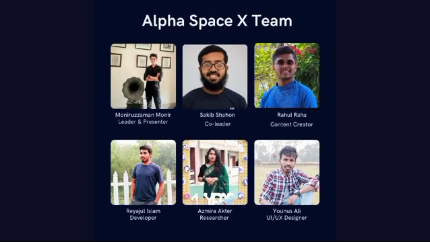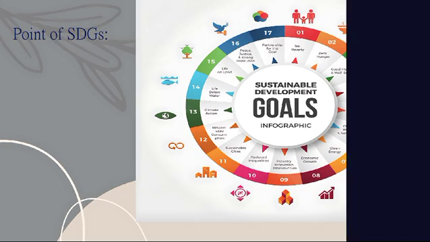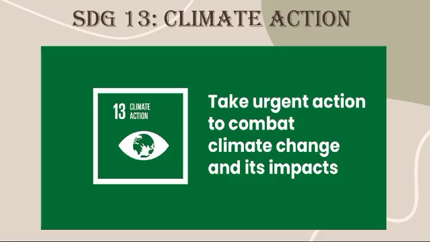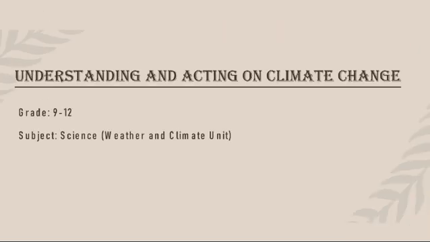The challenge we have taken is SDGs in the classroom. The SDGs are a set of 17 goals focused on addressing global concerns. Our project is based on the goal of climate action, which is setting up a lesson on this topic. Why should we implement SDG 13 in the classroom? For the purpose of raising awareness early, fostering critical thinking, encouraging sustainable behavior, inspiring future leaders, and aligning education with global goals. Let's get started with the lesson.